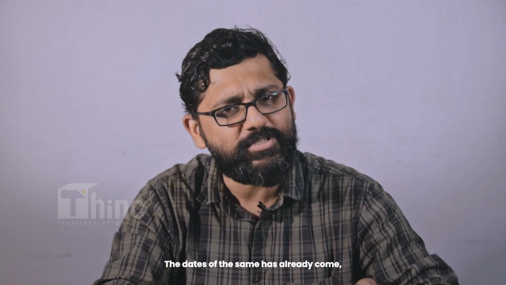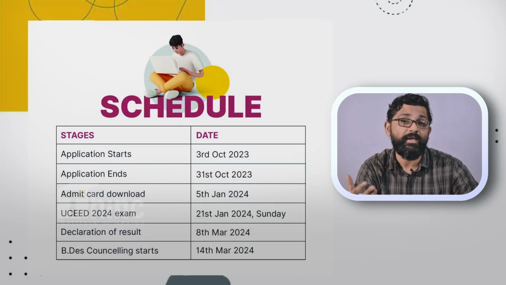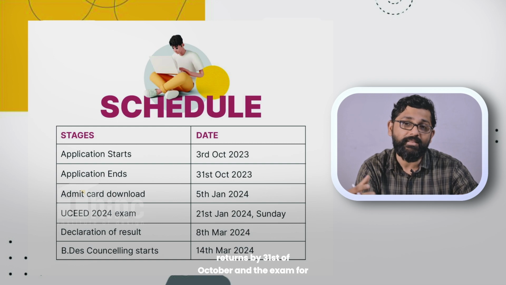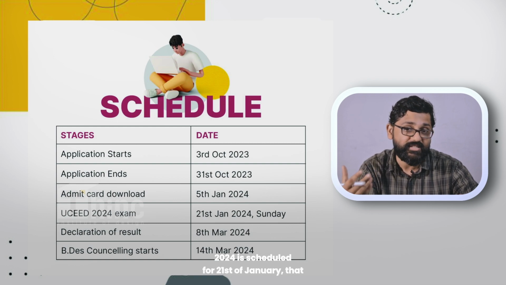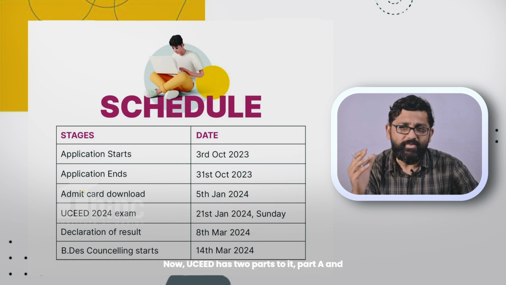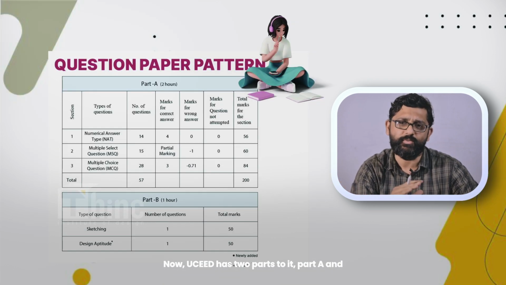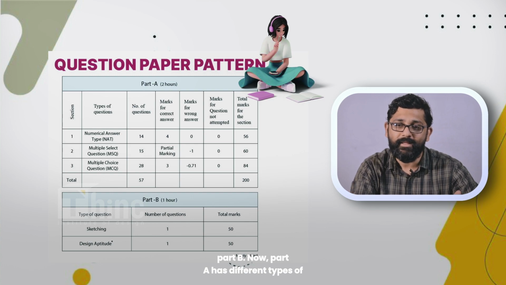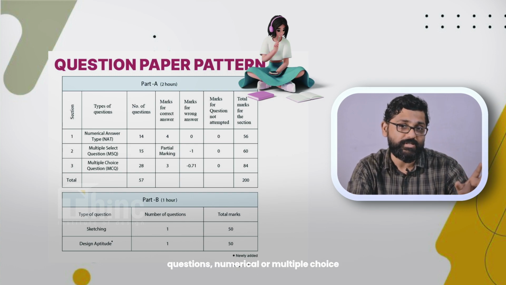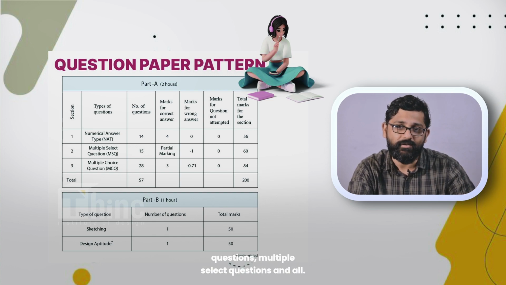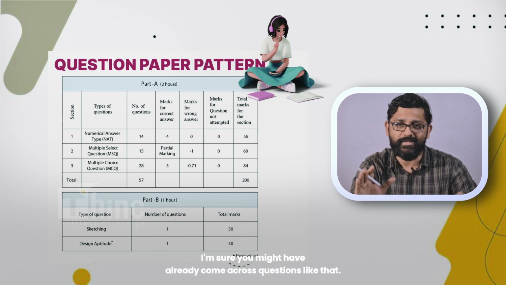The dates have already come. Registration has already started. It ends by 31st of October and the exam for 2024 is scheduled for 21st of January, that is Sunday. UCEED has 2 parts to it, Part A and Part B. Now, Part A has different types of questions, numerical or multiple choice questions, multiple select questions and all. I'm sure you might have already come across questions like that.